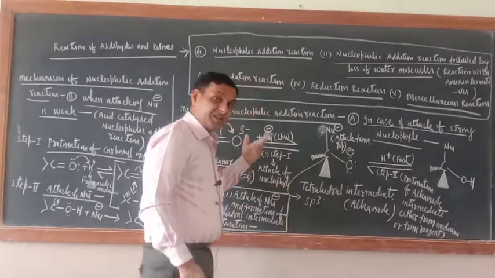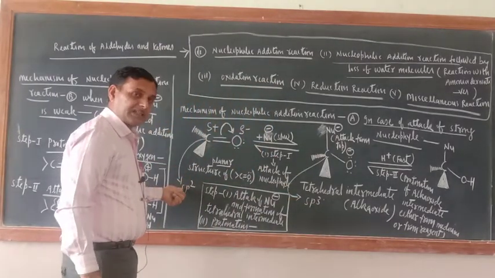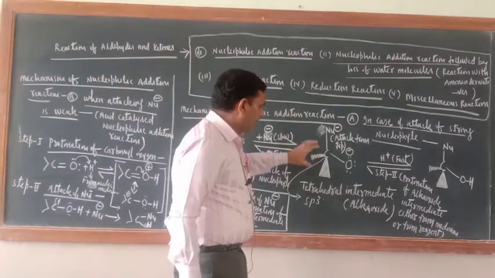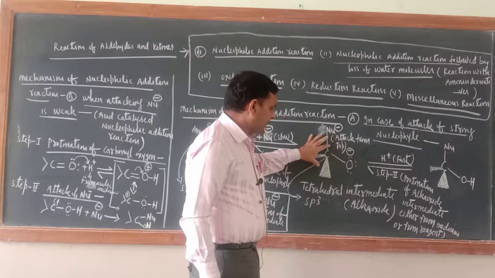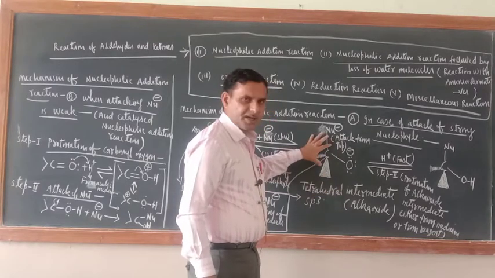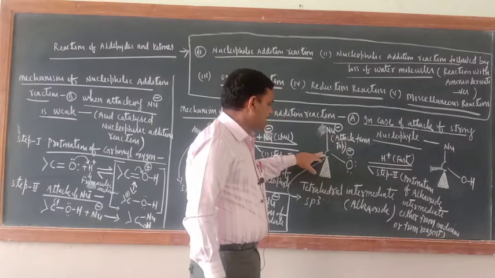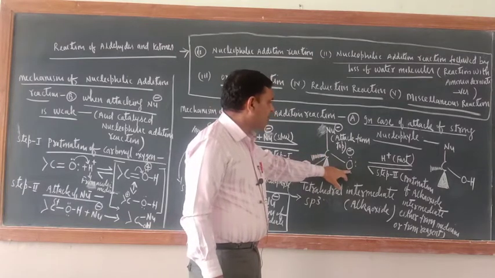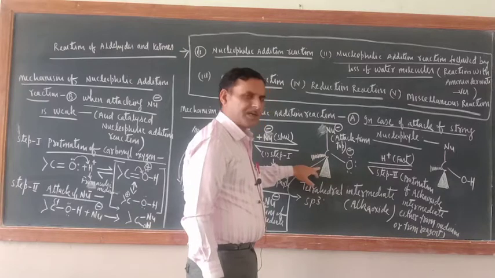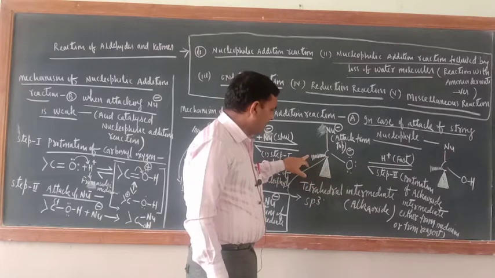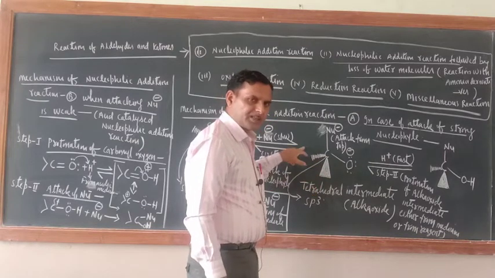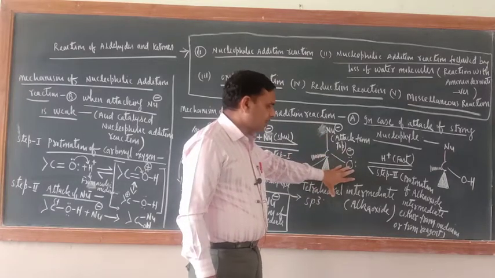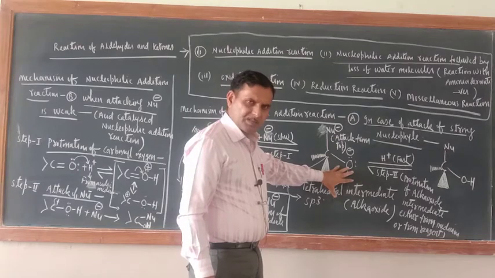In this tetrahedral intermediate, the hybridization state of this carbon atom is sp3. You started with an sp2 hybridized carbon atom, now it is sp3 hybridized, and this intermediate tetrahedral structure is known as alkoxide. Alkoxide means O with R. So O is there, and on this side, if it is an aldehyde, one H would be there and another R. If it is a ketone, both these bonds would be R groups. Still the valency of the oxygen atom is left free.